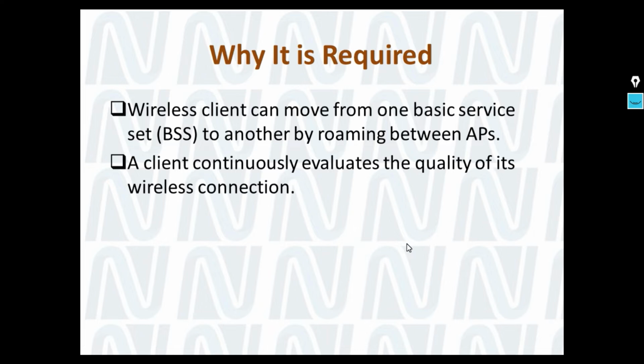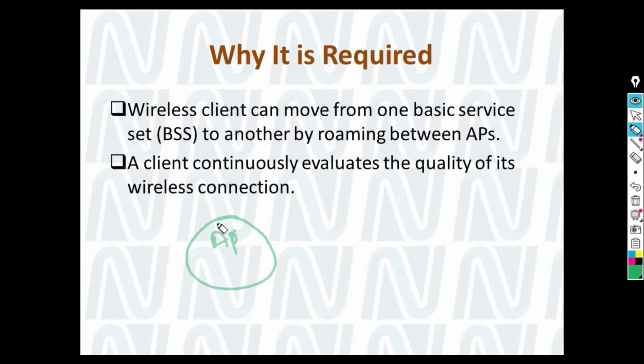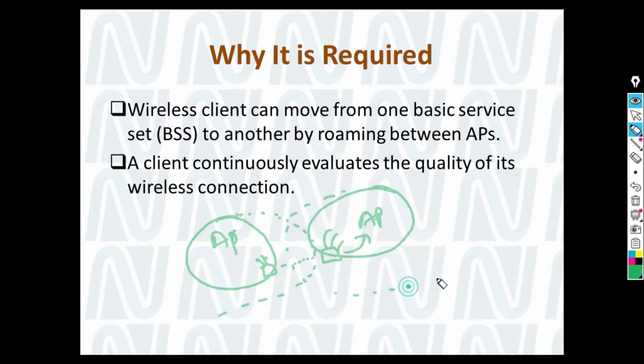A client continuously evaluates the quality of its wireless connection. As I told you earlier, if one AP has connectivity up to here, and a second AP has connectivity starting from here, and the client is somewhere here, then when he moves toward this AP's area, he will prefer to go to this AP instead of the one with the smaller range, because there should be an overlap.